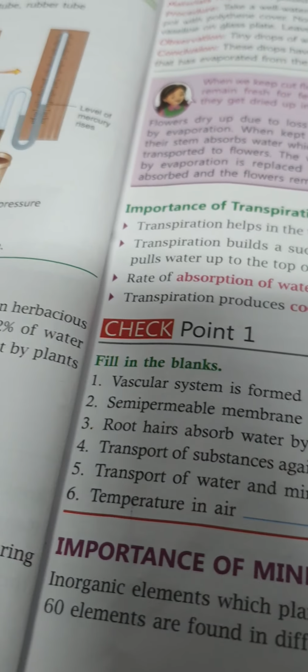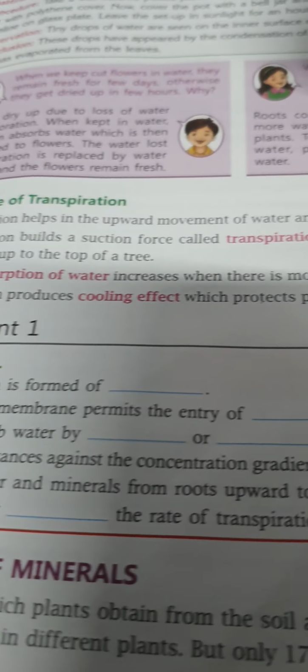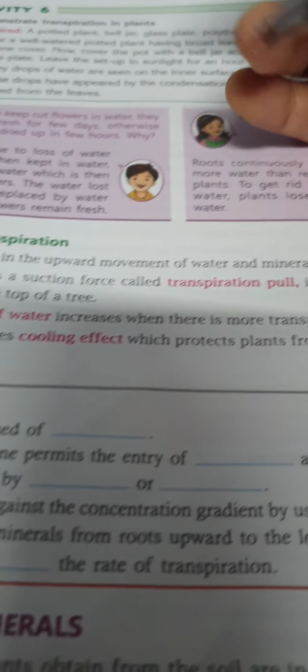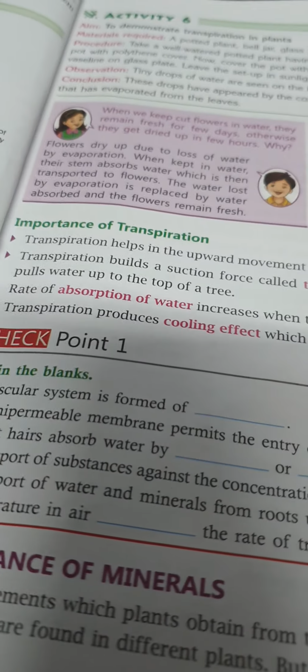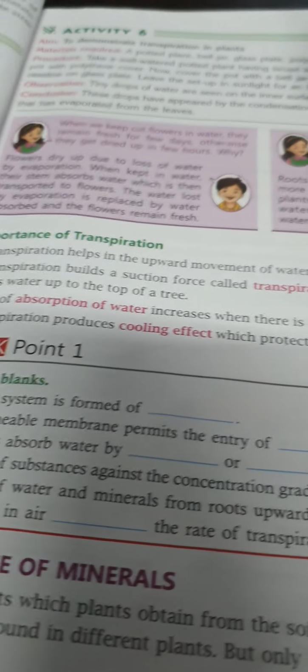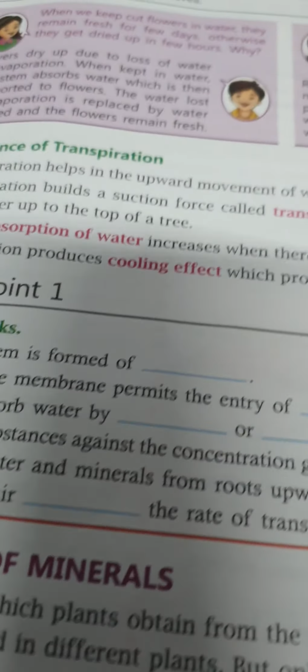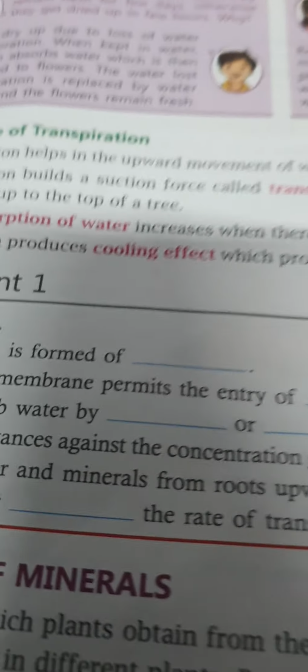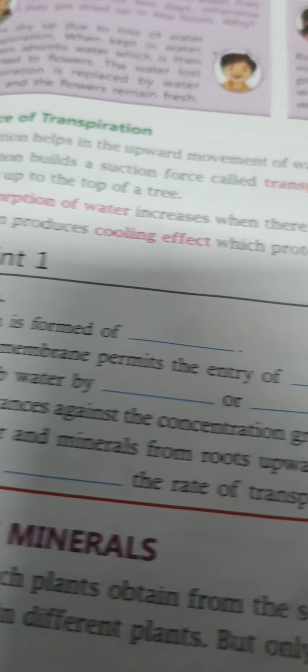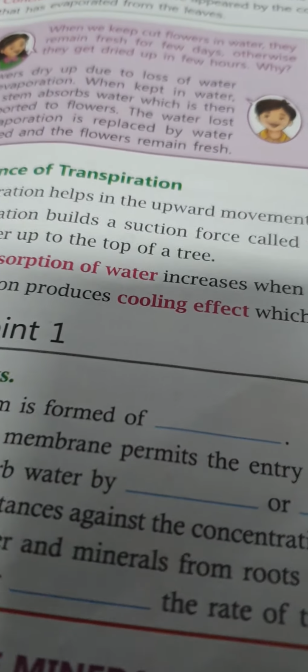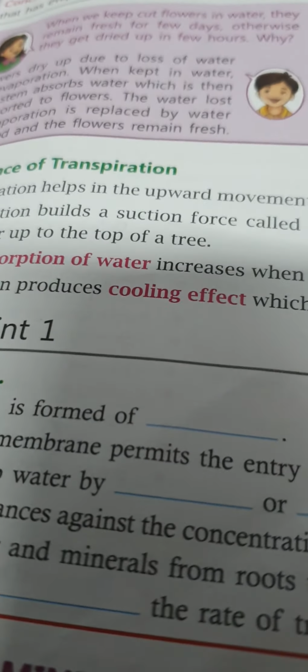Transpiration produces a cooling effect which protects the plant from the heat of the sunlight. When the heat of the sunlight on the plant is very high, transpiration will proceed in a rapid manner. This helps the plant to cool down and do its work in a normal manner.